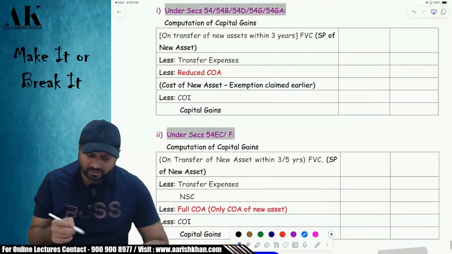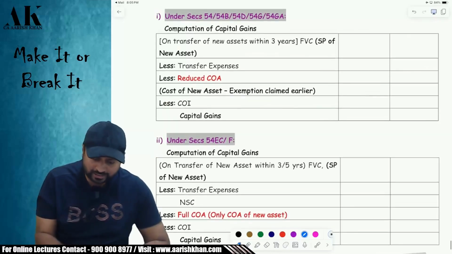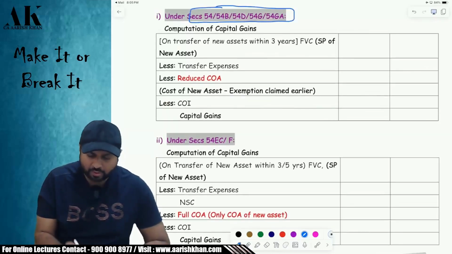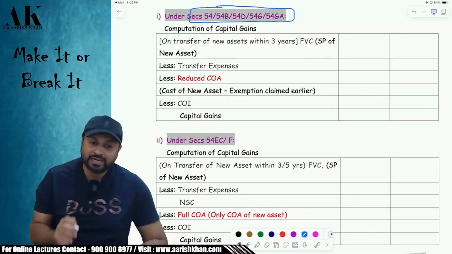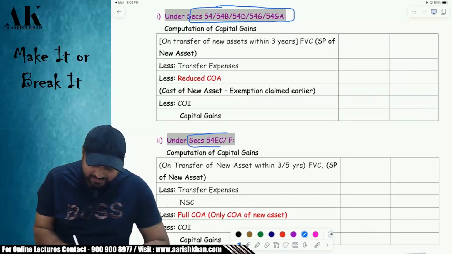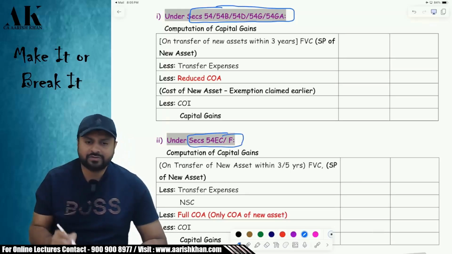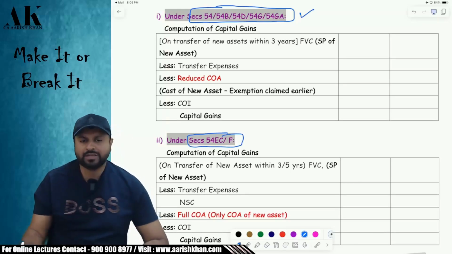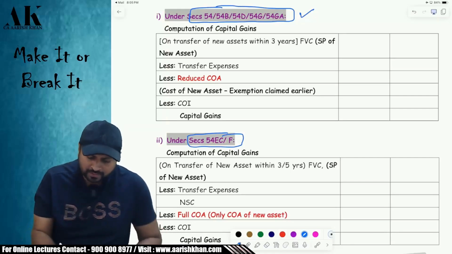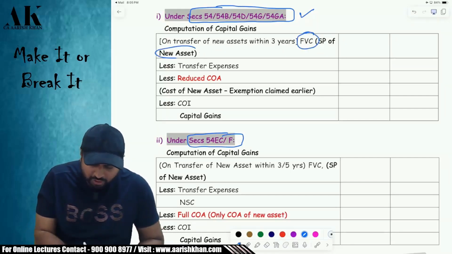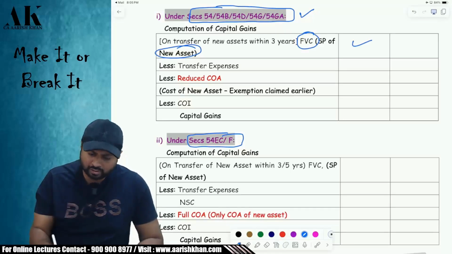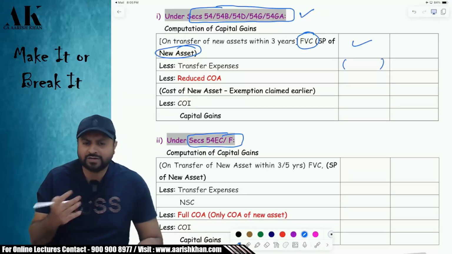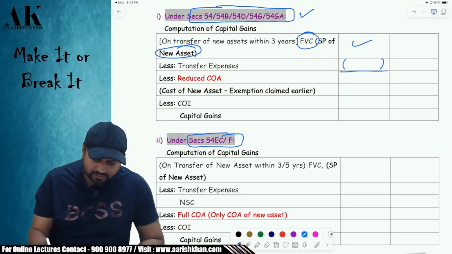For that, the government has divided all the sections into 2 categories. All these sections like 54, 54B, 54D, 54G and 54GA, the treatment is different. And 54EC and 54F, the treatment is different. Sir, what is the treatment in the above mentioned sections? The treatment is as follows. You will write the full value of consideration of the new asset here. Whatever is the full value of consideration, you will write down over here. Then you will reduce the transfer expenses.